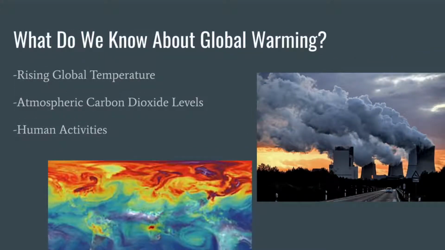The planet's average surface temperature has risen about 1.62 degrees Fahrenheit since the 19th century. This is primarily due to human activities building up since the mid-20th century. The industrial activities that our modern civilization depends upon has raised atmospheric carbon dioxide levels from 280 parts per million to 400 parts per million in the last 150 years.